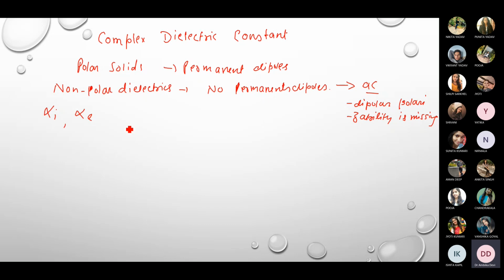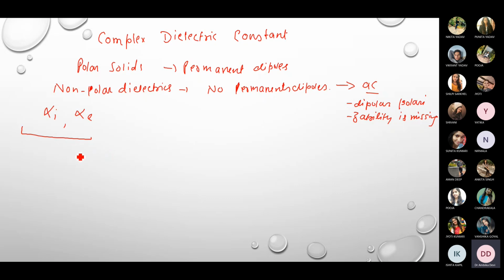So now we will see how the Clausius-Mossotti relation gets modified under the influence of the alternating field. We have studied the Clausius-Mossotti relation in DC field. Now we are going to study the Clausius-Mossotti relation in AC field.